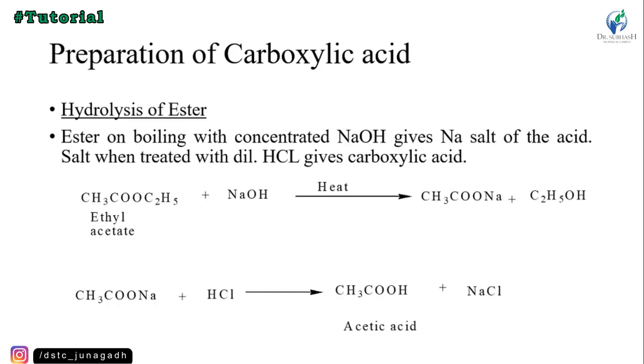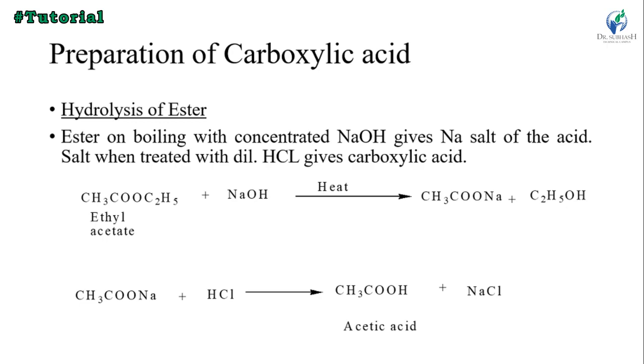And then hydrolysis of ester: on boiling with concentrated sodium hydroxide, NaOH, it gives the sodium salt of the acid, and the salt when treated with dilute HCl gives the carboxylic acid. First the ester, ethyl acetate, plus NaOH are heated, so a complex is formed, the salt of the acid, CH3COONa, that is the salt of acetate, and one ethanol is removed.